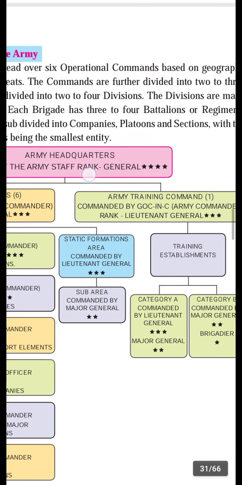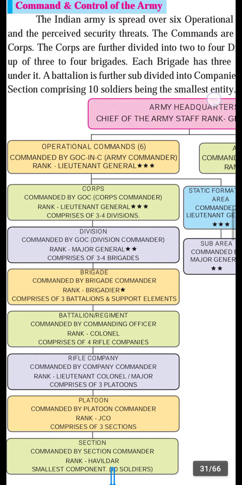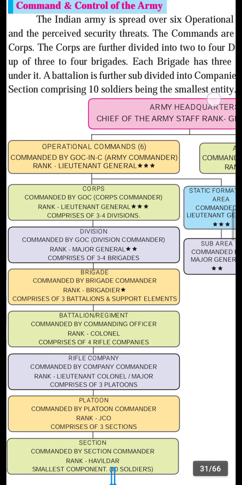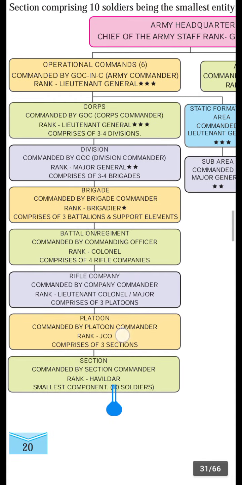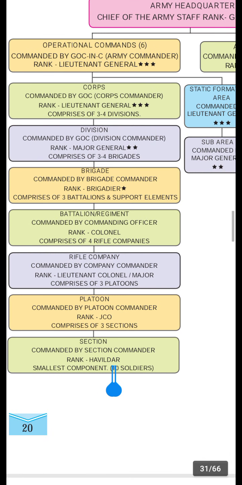A section is commanded by a section commander, rank Havaldar, and it is the smallest component of soldiers.